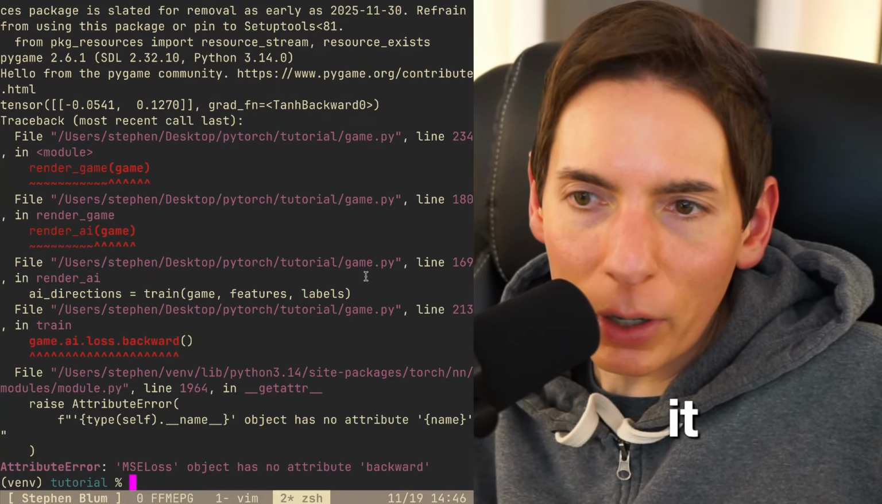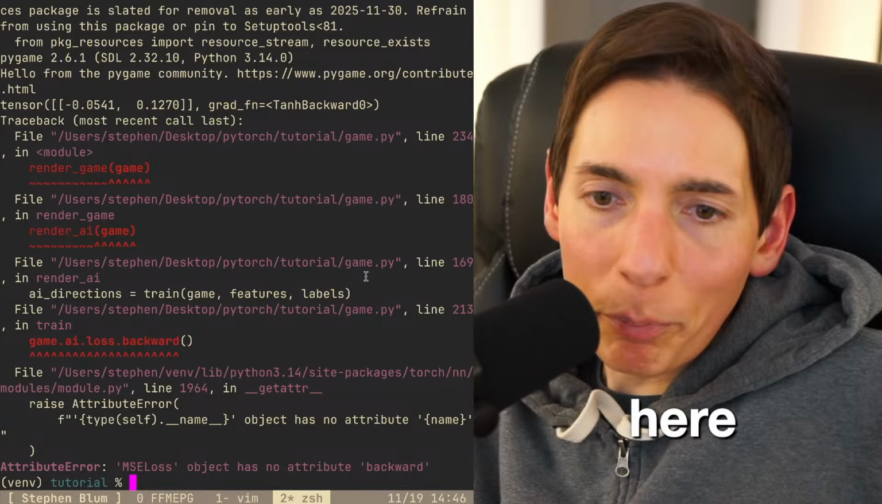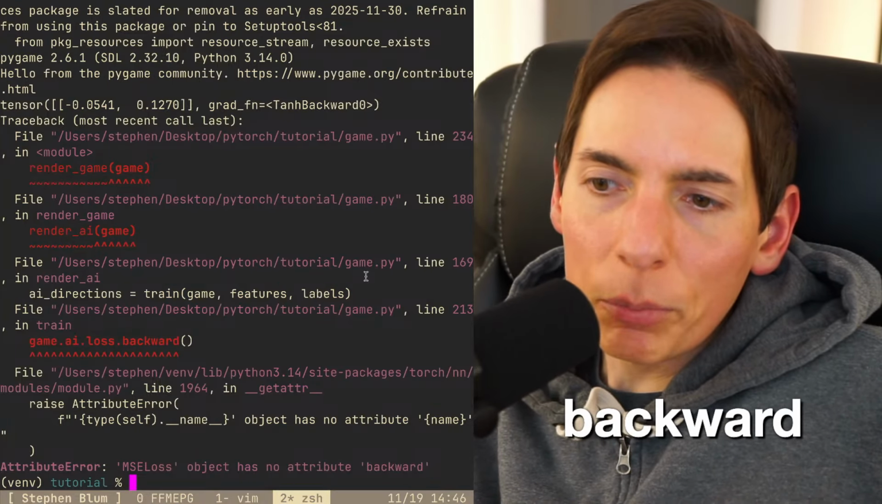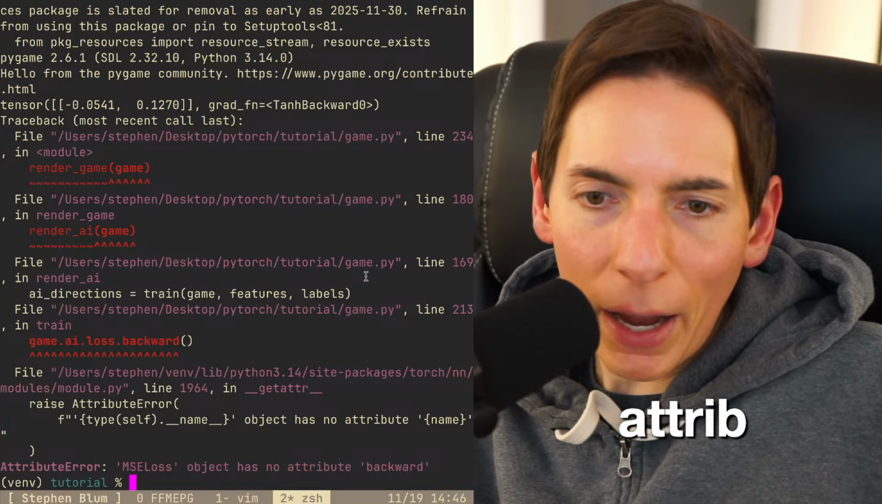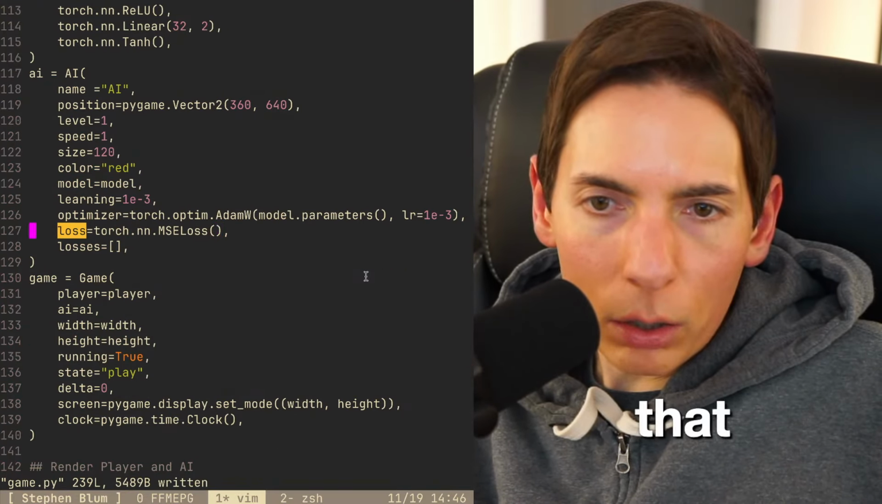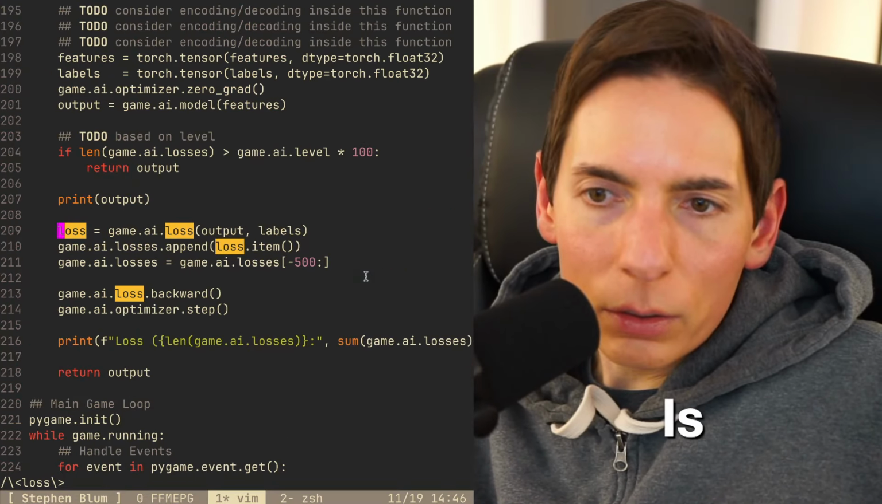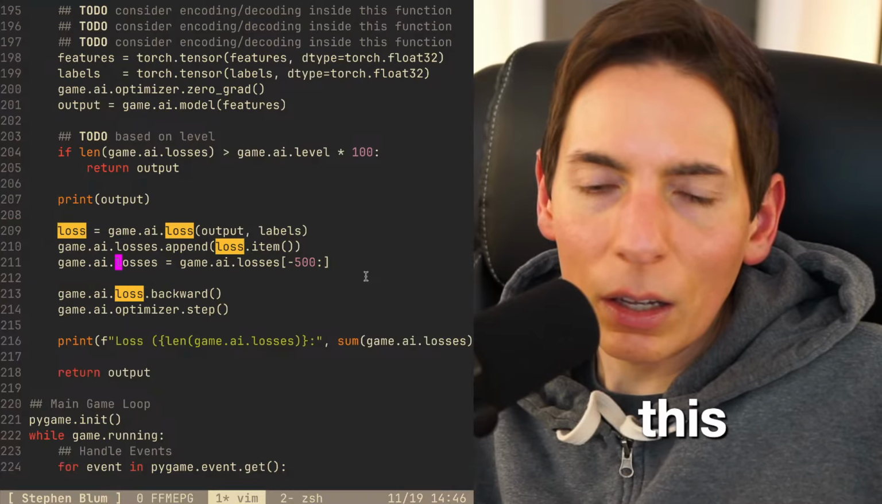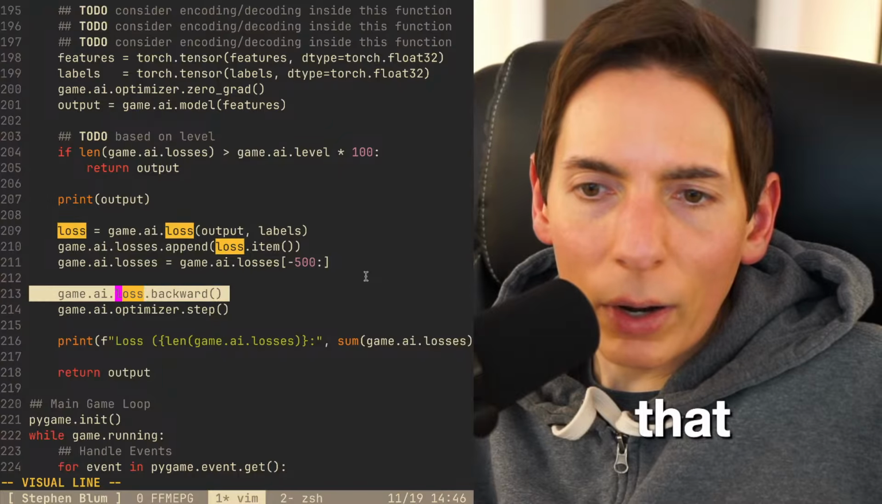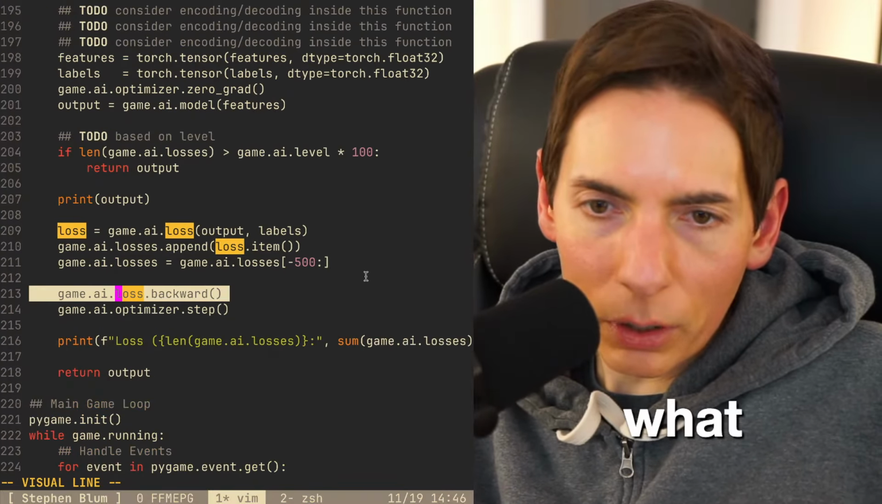We got it. All right, a few more errors here. Loss dot backward. MSE loss object has no attribute backward. Did we do that wrong? Is this wrong? See here. Where is it? Oh, this. Okay, so we got to figure this out. What are we doing wrong here? What are we doing wrong?